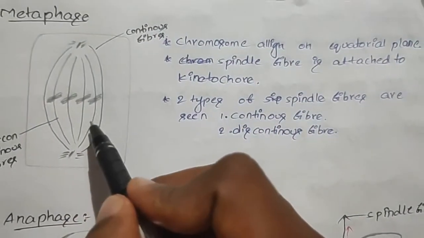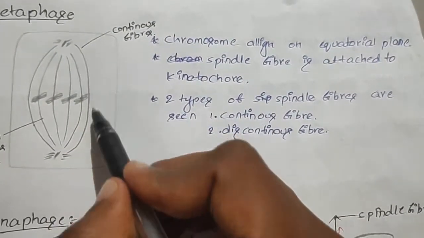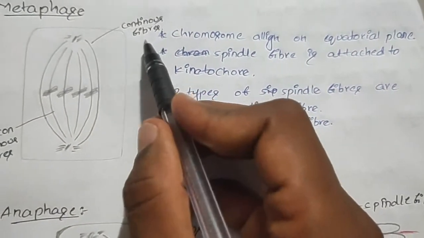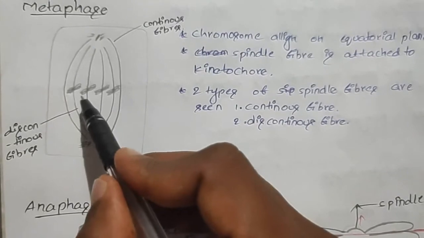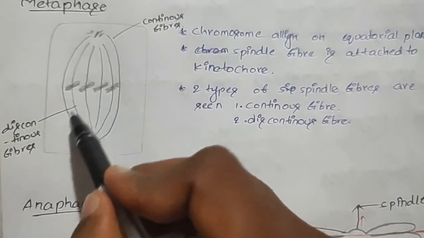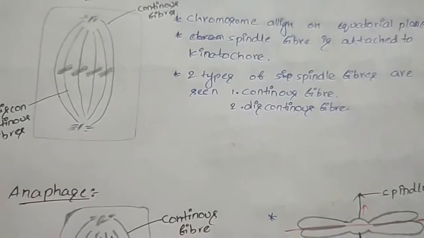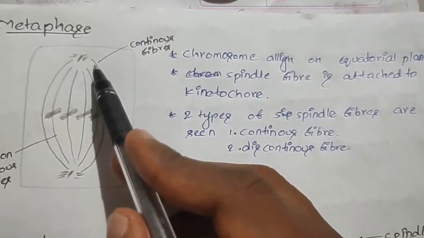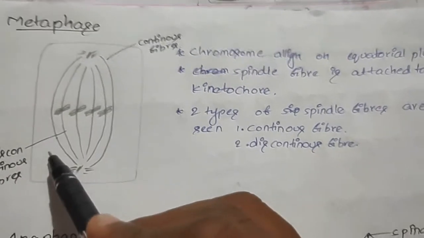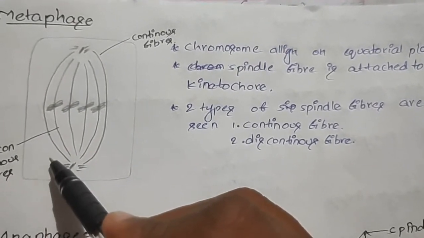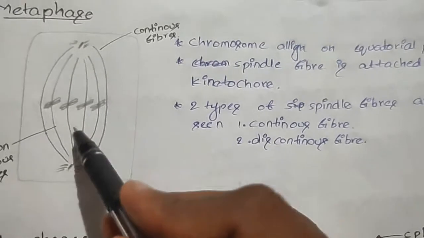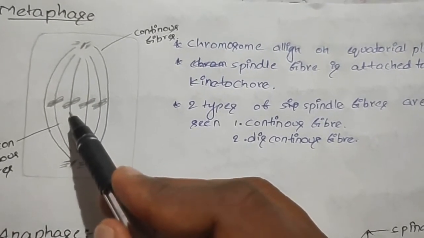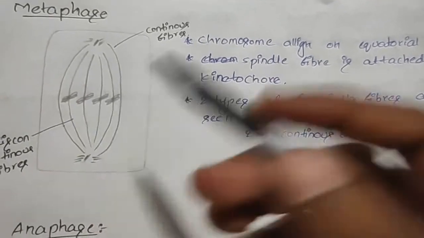And two types of spindle fibers are seen. One is continuous, where the chromosomes are not attached to the spindle fibers, and such fibers are known as continuous fibers. The fibers to which the chromosomes are attached are known as discontinuous fibers. Continuous fibers are also known as interpolar fibers, because they run from one pole to the other pole, and discontinuous spindle fibers are known as chromosomal spindle fibers, because these spindle fibers contain the chromosomes.